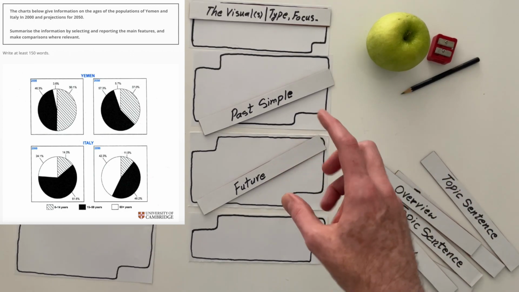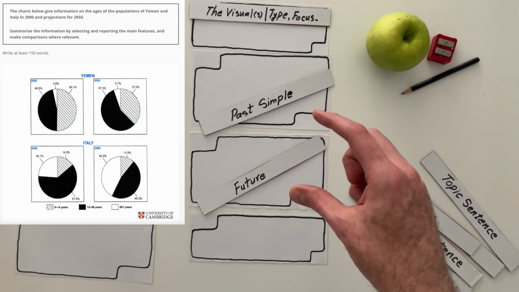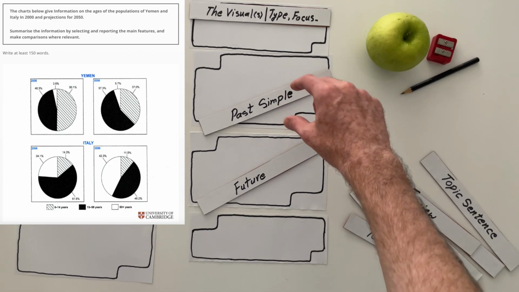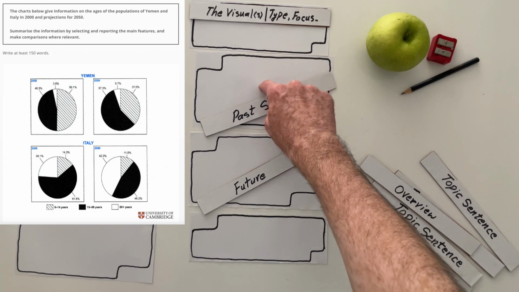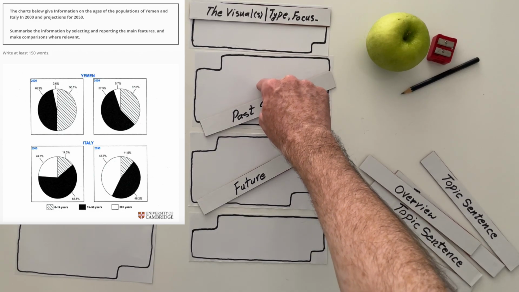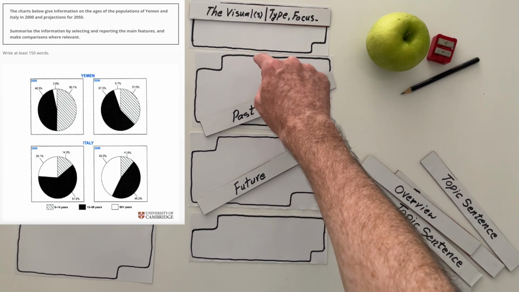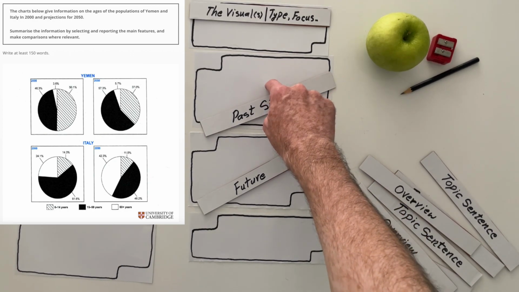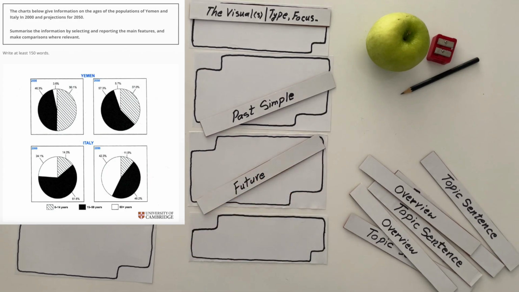Why? Because in this suggestion, I am going to compare countries inside one paragraph. And the focus of the paragraph is the year 2000. I'm going to first talk about Yemen and compare it to Italy in 2000 here, and then move on to the other body paragraph.